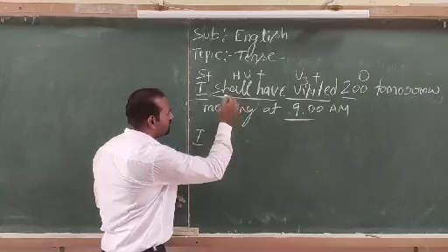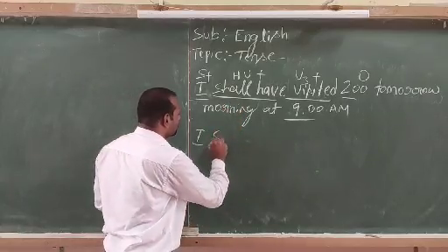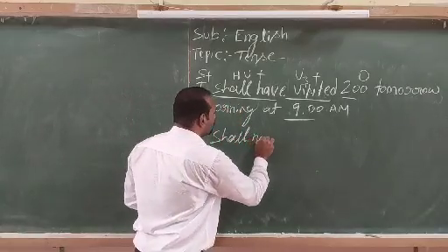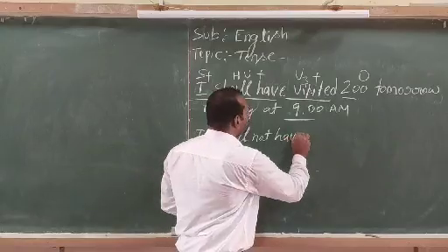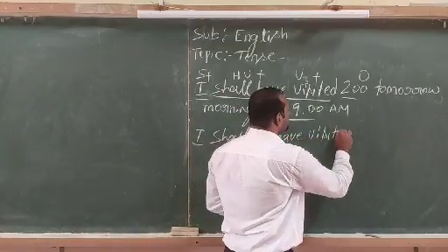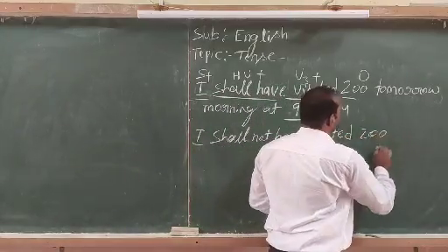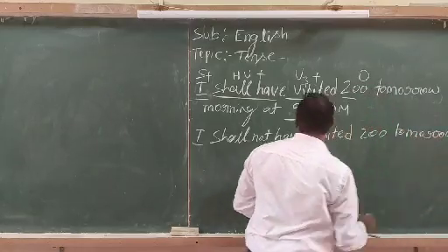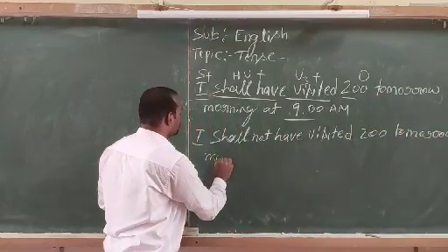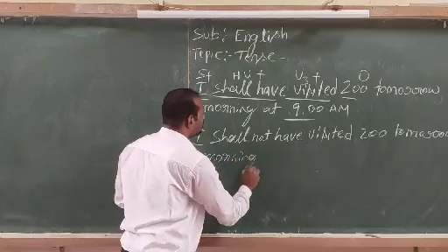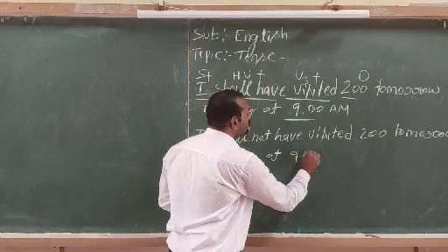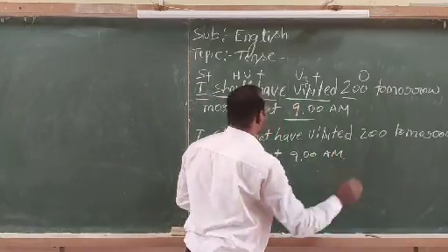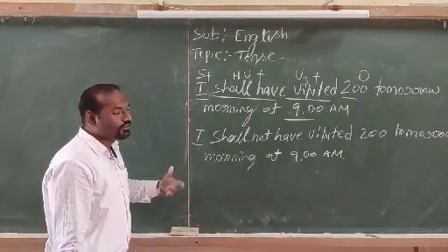Look, by adding not to the shall, we are going to change it here. I shall not have visited zoo tomorrow morning at 9 a.m. This is the negative sentence.